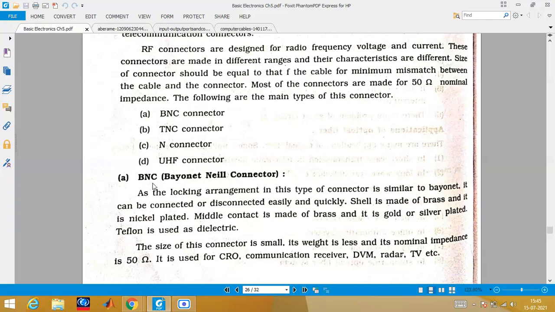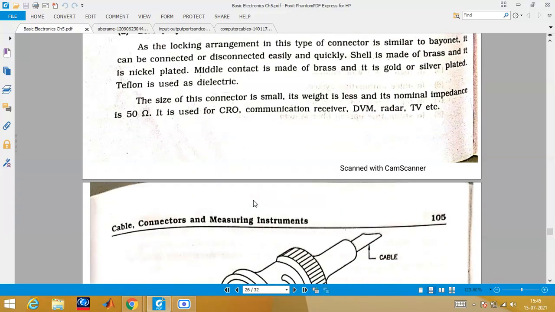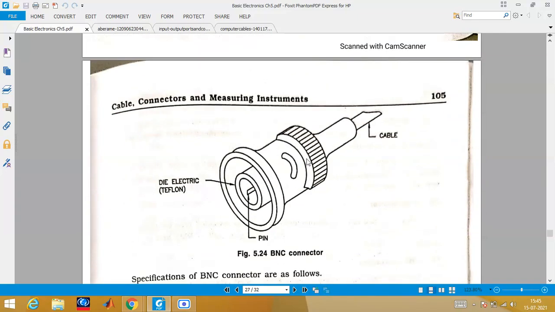One is BNC. I will show you all this. I have the images. Just remember the name: BNC is Bayonet Neill-Concelman connector. It is named after scientists. It is very simple. I'll show you the diagram now, so it will be easier for you. You can see the diagram.